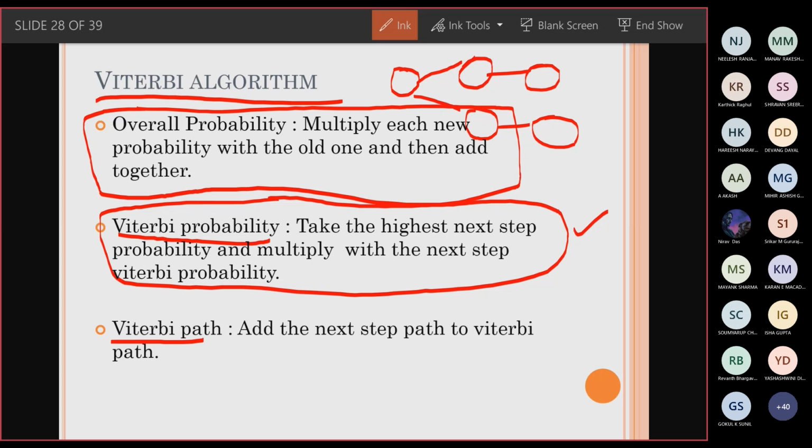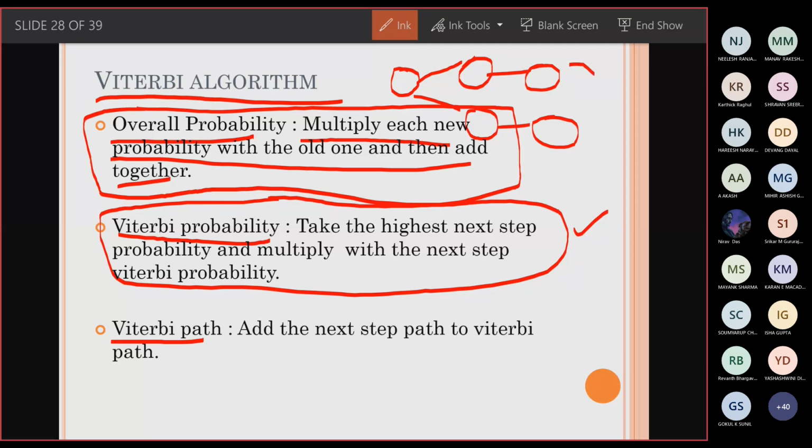Just like the HMM model, here also the Viterbi algorithm makes use of probability. In the forward algorithm, we saw the transition probability and emission probability. But in the Viterbi algorithm, they use the overall probability and the Viterbi probability. You get the overall probability by multiplying each probability with the old one, so it is a cumulative probability.